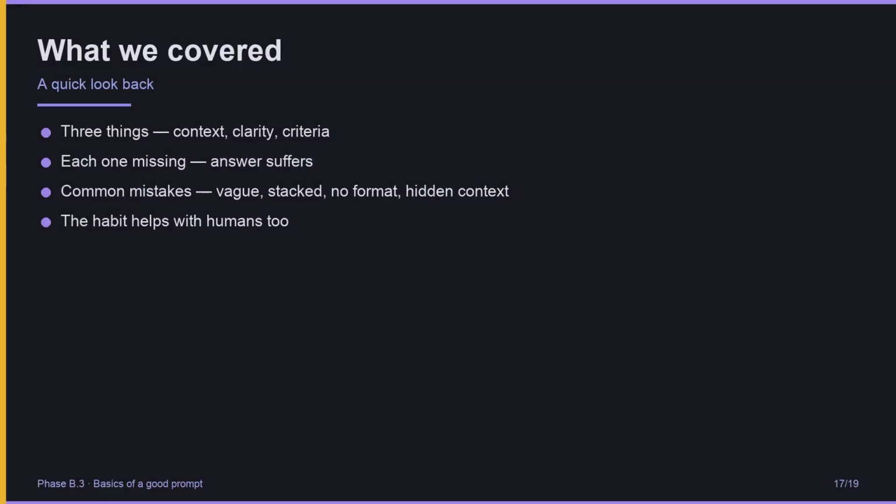Quick recap. Every good prompt has 3 things: context, clarity, and explicit success criteria. Miss any one, and the answer suffers. Common mistakes: vagueness, stacked asks, no format hint, hidden context. And these habits help with humans too: specs, emails, requests to colleagues.